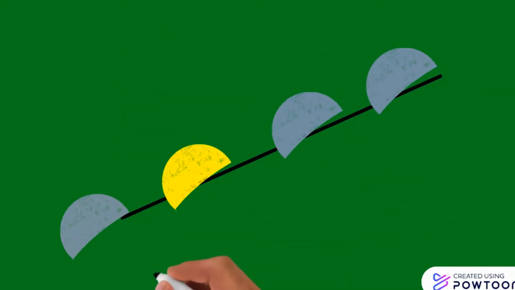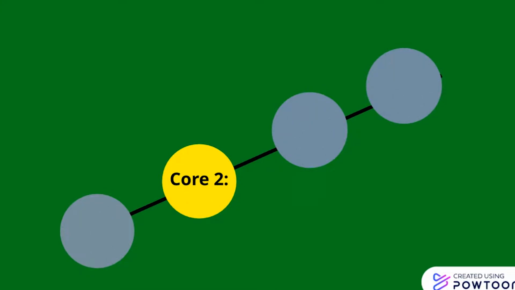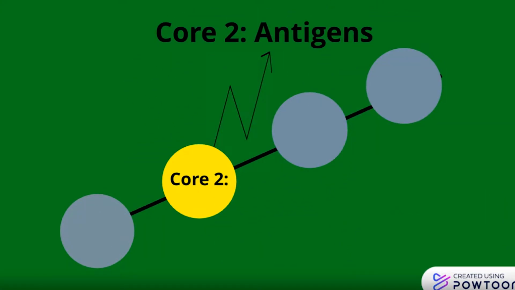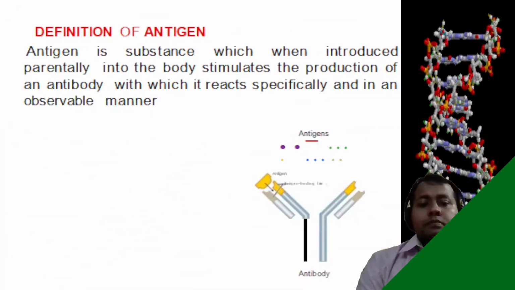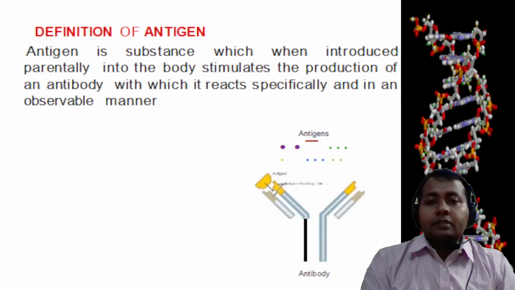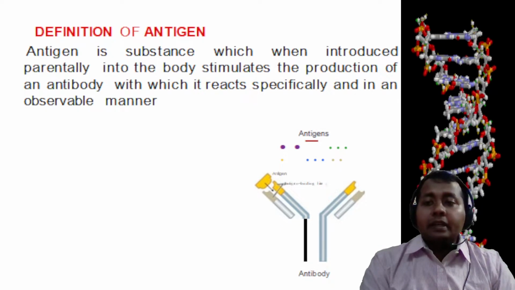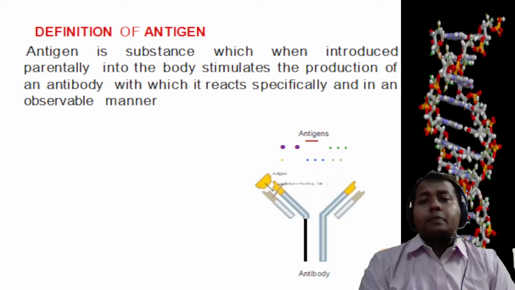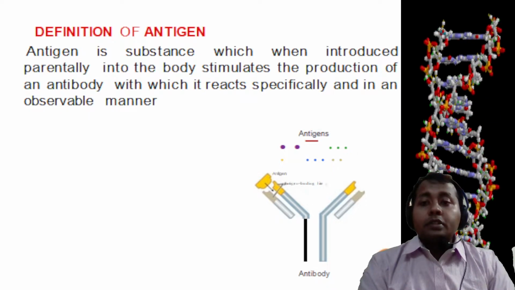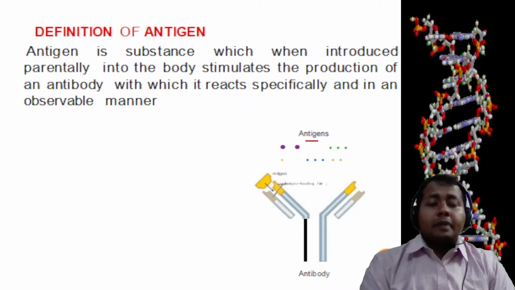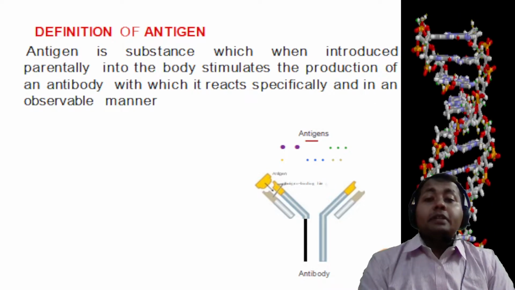Today, I will teach my second module, that is Core 2, and it deals with antigens. What is an antigen? An antigen is a substance which, when introduced parenterally or for the first time into the body, stimulates the production of an antibody, with which it reacts specifically and in an observable manner, meaning it can be detected.